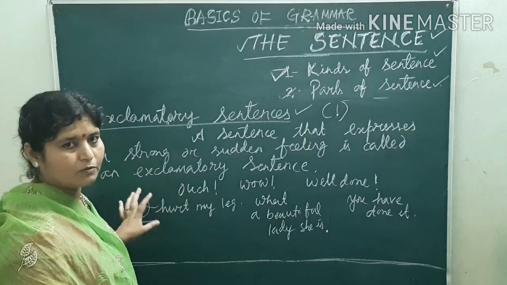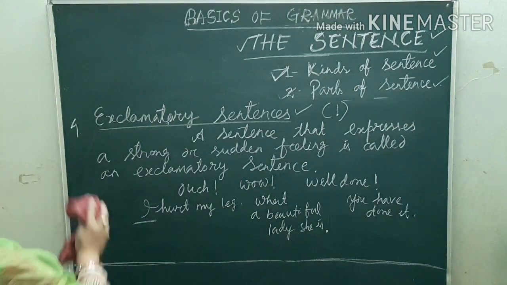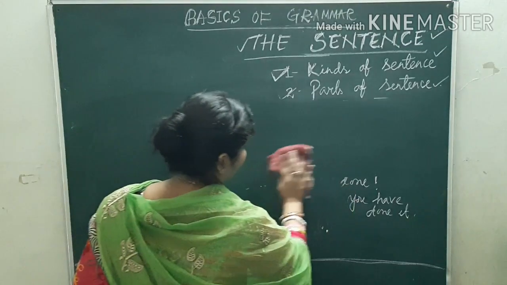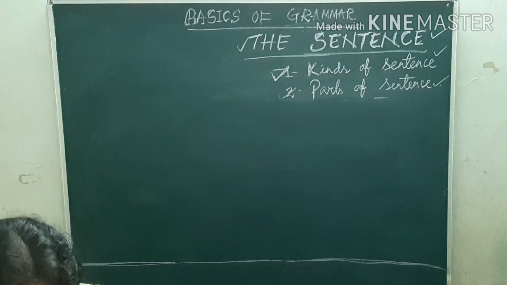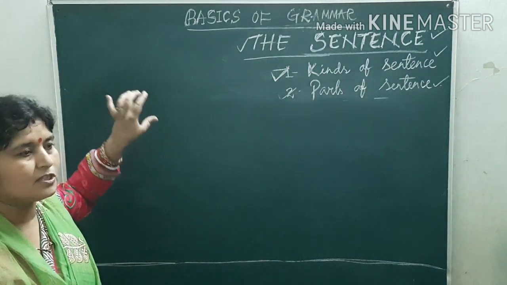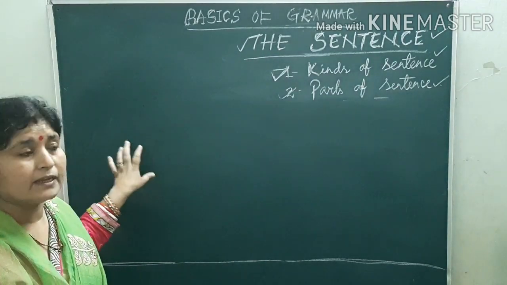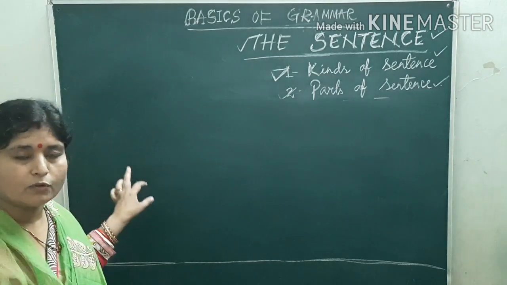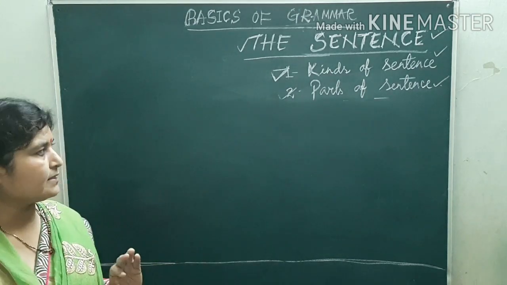Okay? I hope you understood this. Yes? So these are the 4 kinds of sentences. What are those, children? Number 1, assertive sentences, which are also known as statements or declarative sentences. Number 2, your imperative sentences. Number 3, your interrogative sentences. And number 4, your exclamatory sentences.